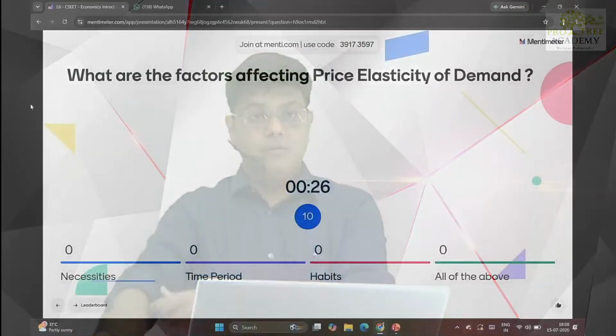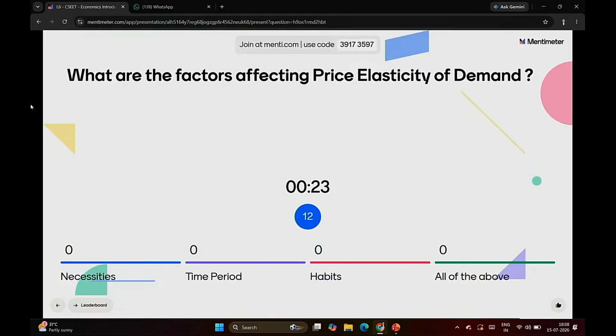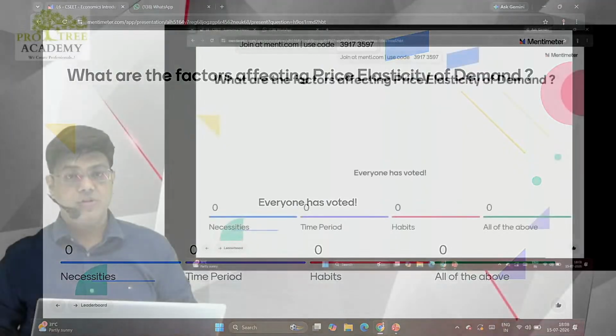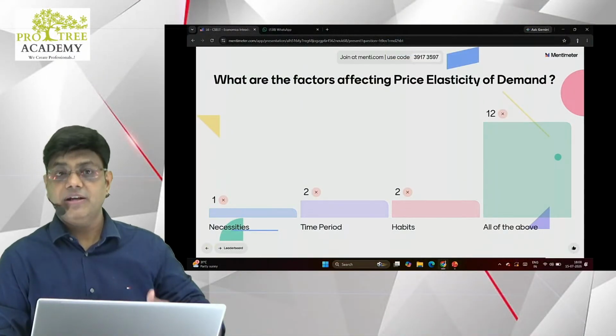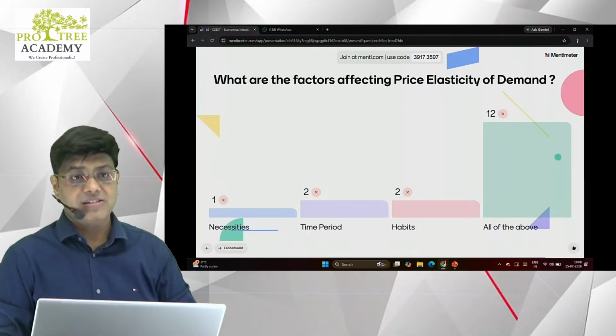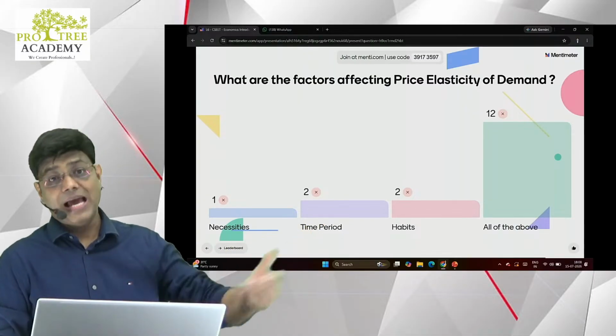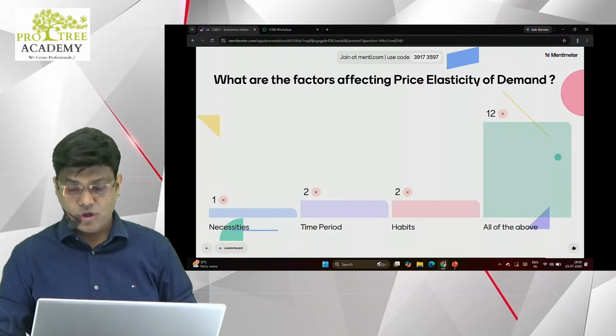What are the factors affecting price elasticity of demand? Necessities, time period, habits, all of the above. Easy question. This was all of the above. If it is a necessity, it affects the price elasticity. Time period, if we have more time, it is more elastic. Necessities, they are inelastic. Habits, they are inelastic. Yes, guys, all these factors.